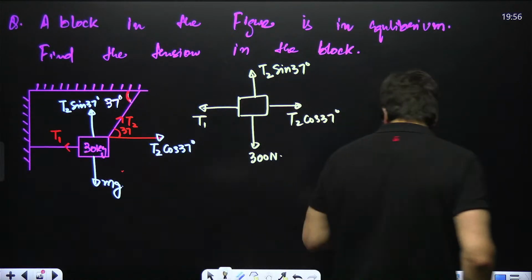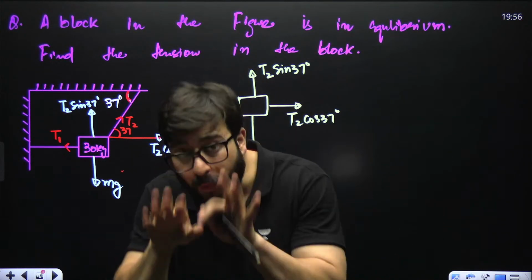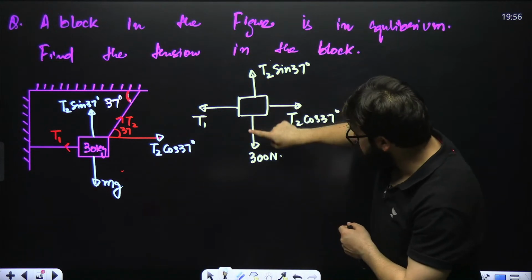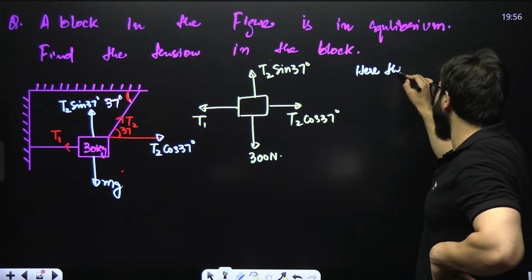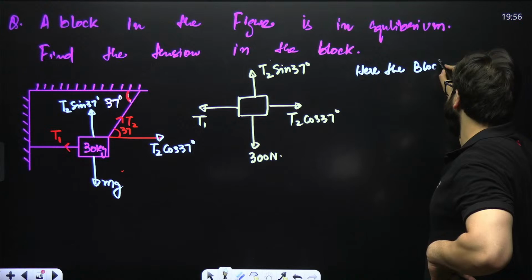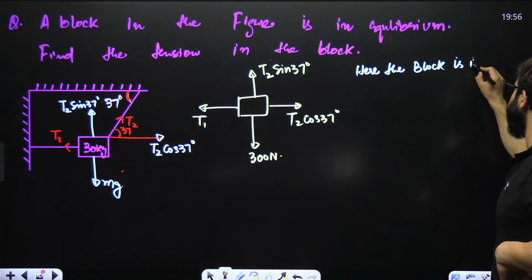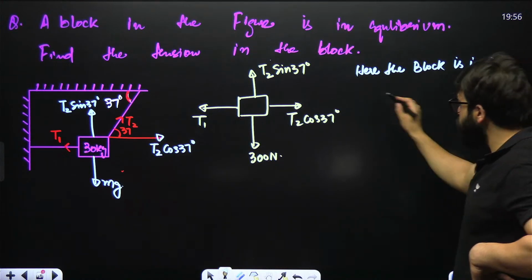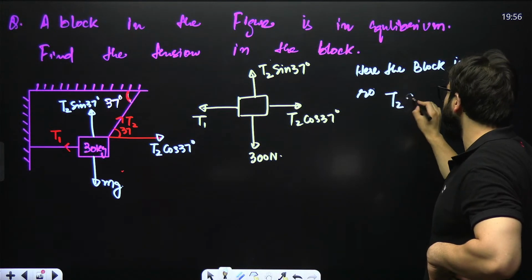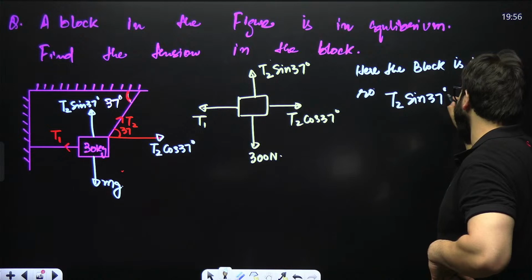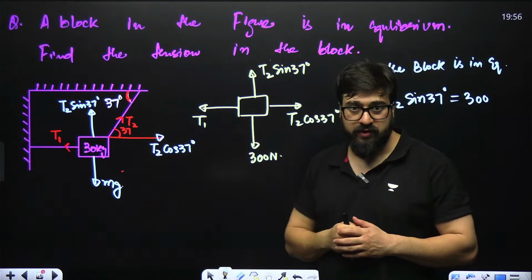Now it is saying that the body is in equilibrium. What does that mean? Net force is 0. What does that mean? That means upward force will be equal to the downward force. We say here, the block is in equilibrium. So I can say upward force is equal to downward force. So I can write T2 sine of 37 degrees is equal to 300 Newton over here, because 300 is in the downward direction.